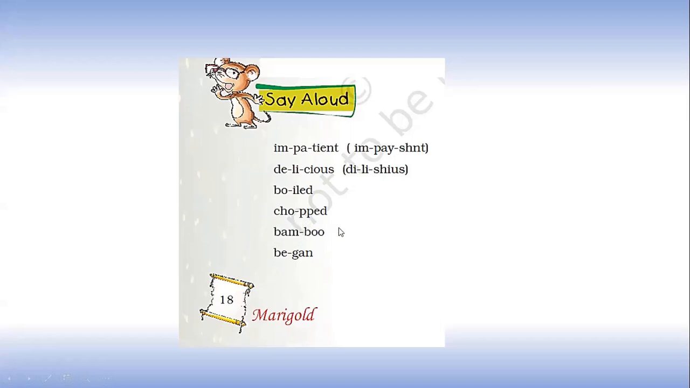Next is chopped and it is pronounced as chopped. Chopped. Next is bamboo and it is pronounced as bamboo. Bamboo. And the last word is began. Began. So children, with this exercise, we have completed the lesson Wonderful Ways.